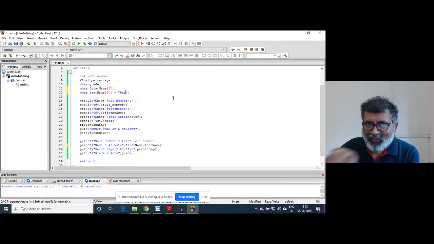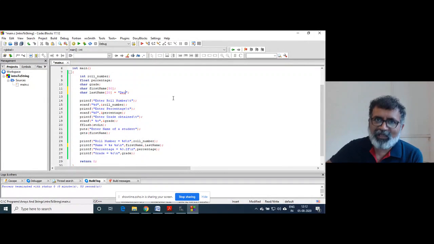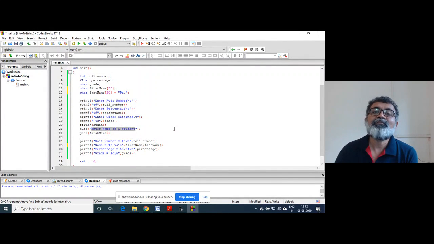It will go on accessing characters from memory till it comes across the slash zero inserted by the compiler. Now, next question is, when you enter the string, when is that slash zero stored? The answer is that when you press the enter key, that slash zero is stored at the end of the string.